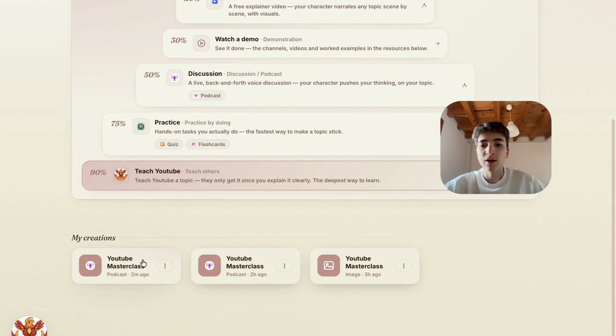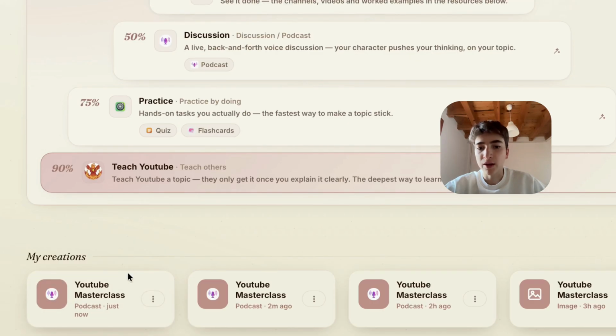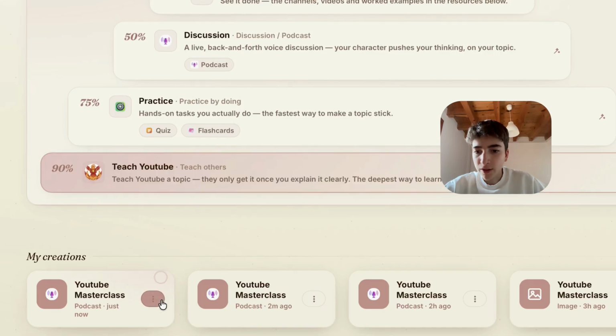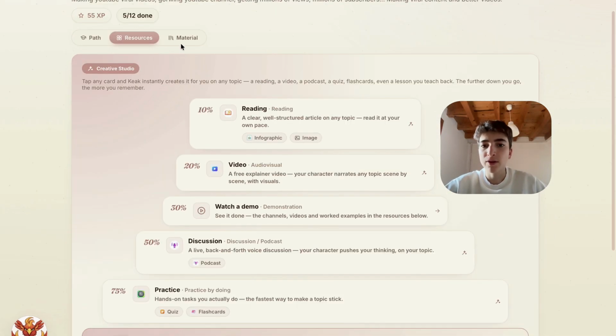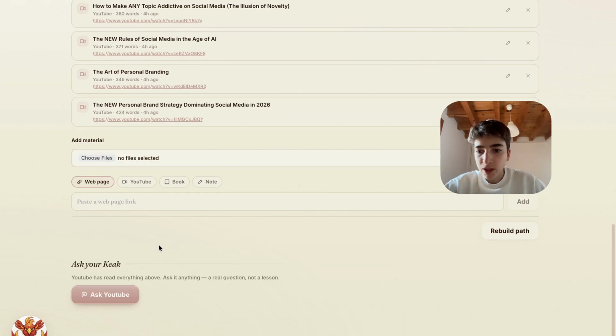As you can see, that sound means that it created it, and we can already have it in here. And I can play it, or I can download it just by clicking, and that's it. I can have it forever, apart from all the other things that you can do in here.